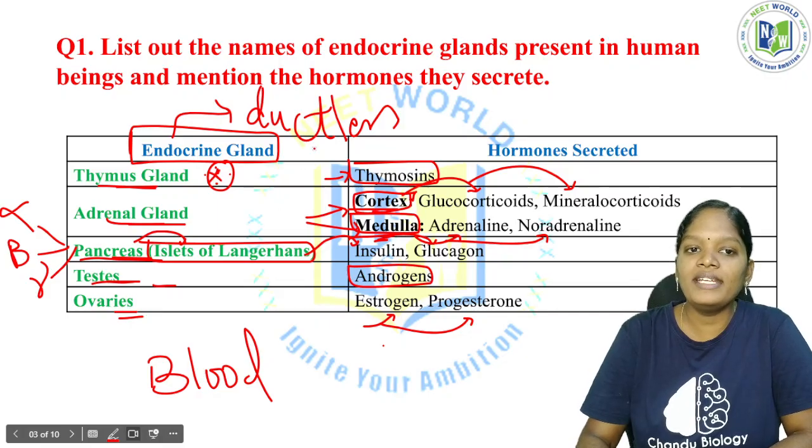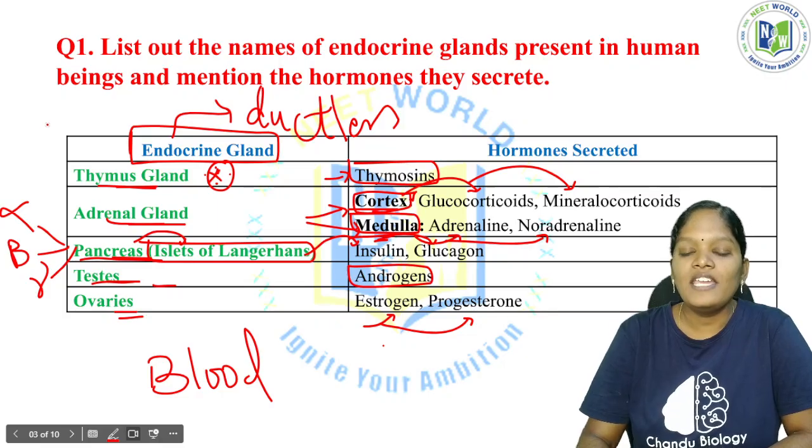That is what exocrine glands are. If the duct is present, the secretion flows through the duct, and we call these ducted glands. If the ducts are absent, we call them ductless glands. So the endocrine glands are ductless and the exocrine glands have ducts.